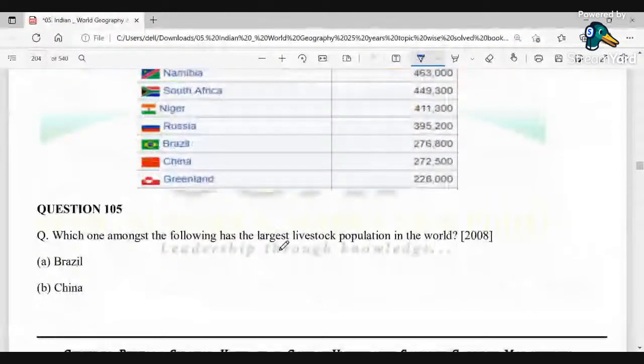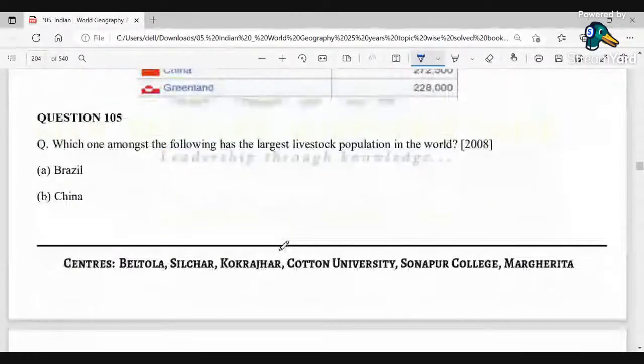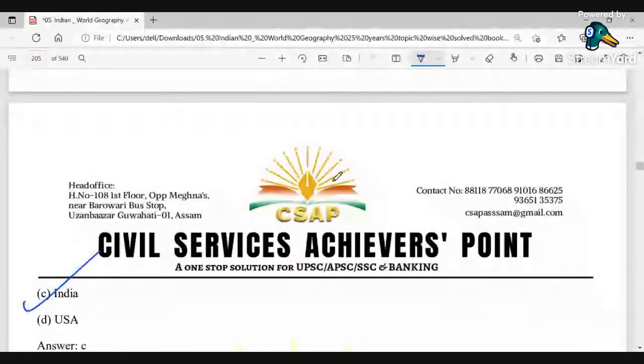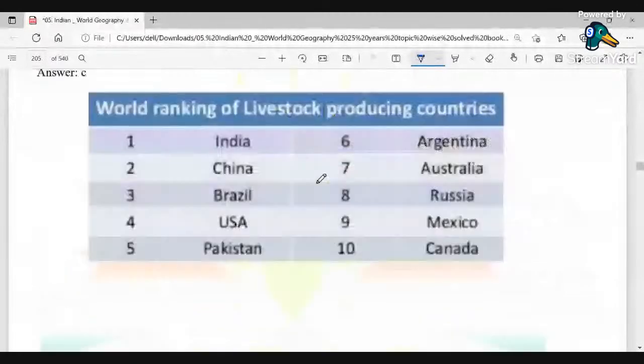Next, which amongst the following has the largest livestock population in the world? Okay, Brazil, China, India, and USA. So obviously, livestock population में हम सबसे आगे हैं, that is India. Okay, so this is the countries list, having the largest population of livestock.